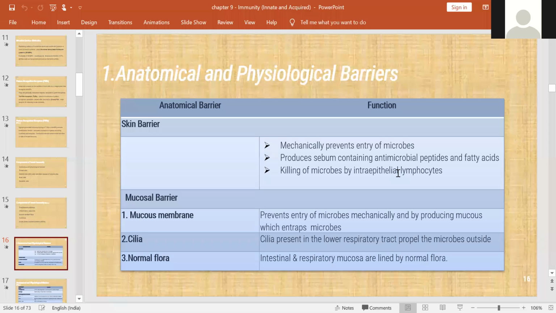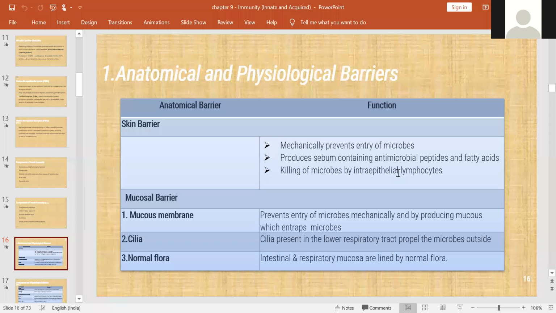Coming to the mucosal barrier, in mucosa, it prevents the entry of microbes mechanically and it also produces the mucus. This also traps the microbes so that it can prevent the entry of microbes. Another one, cilia. Whatever enters into the respiratory tract, definitely because of the cilia, the lower respiratory tract propels the microbes to the outside.